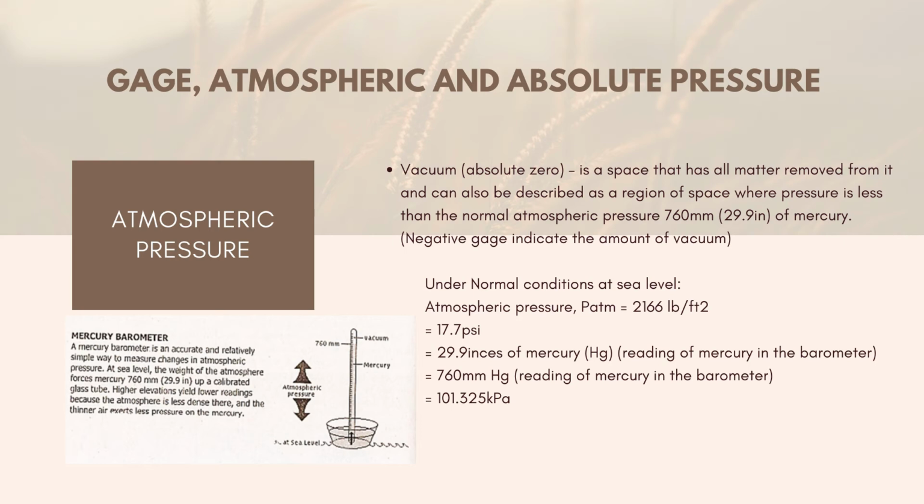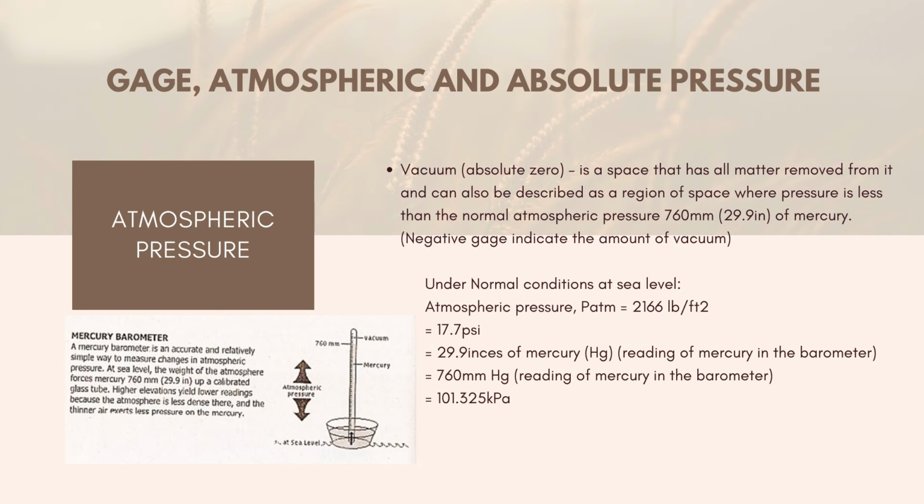ng 760 mm. That is why andyan class yung normal atmospheric pressure niya is 760 mm or 29.9 inches of mercury. So yun class yung naging lumabas. And then yung ibabaw niya, after that 760 mm, yun naman yung tinutukoy na nun is yung vacuum or absolute zero. So ganyan lang class yung ginawa na way para ma-check or ma-determine yung changes in atmospheric pressure.